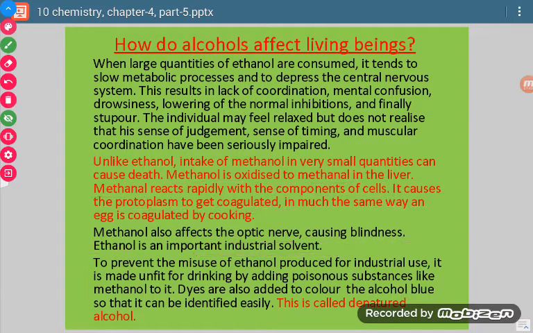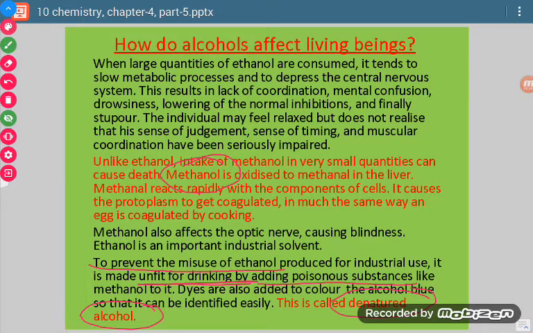Now one more thing, what do we know by denatured alcohol? When we want to prevent the misuse of ethanol, what is done? We add some poisonous material, just like we can add a little amount of methanol because it is poisonous in nature. So when we add a little amount of methanol in ethanol, it becomes unfit for drinking purposes. Because of that, nobody will drink it, and so it will be used for industrial purposes only.